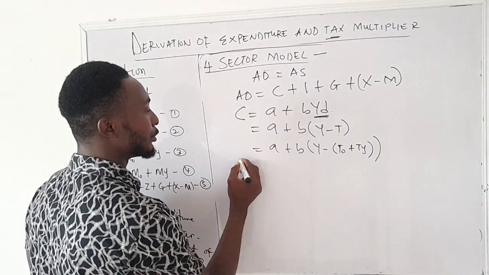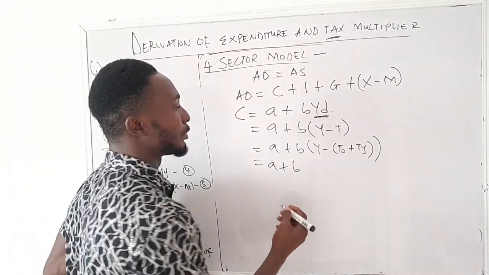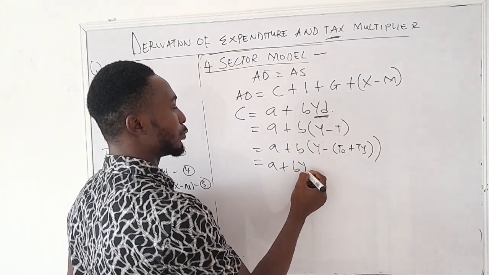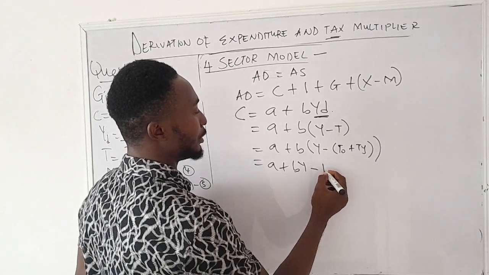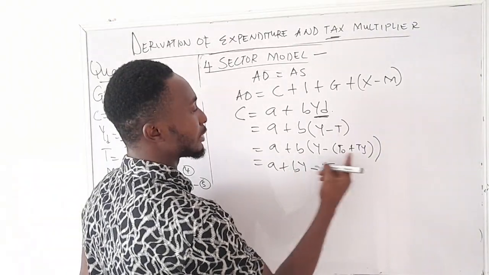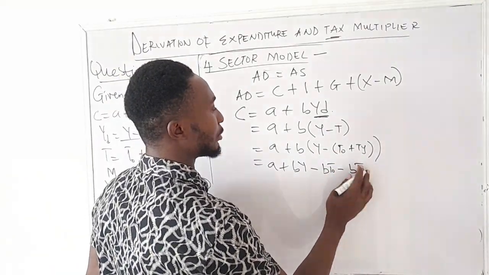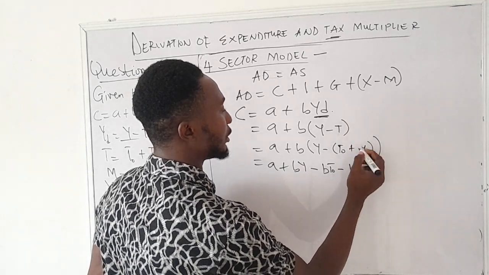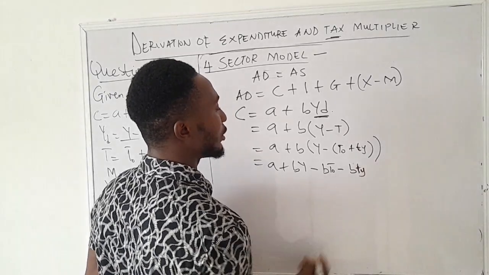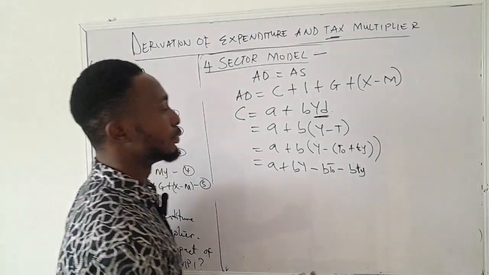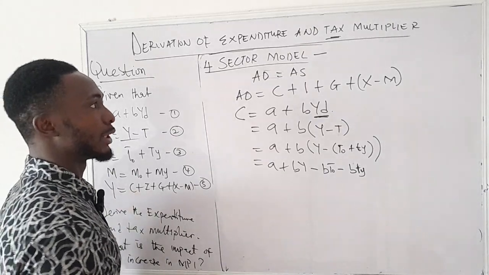So this is the consumption function. We can get it fully done to say c is equal to a plus b, expand this up: b times y gives us by, b times t0 gives us minus bt0, and b times ty gives us also minus bty. This is small t, just to differentiate. So this is now our new consumption function when all these other variables have been included in that particular model.